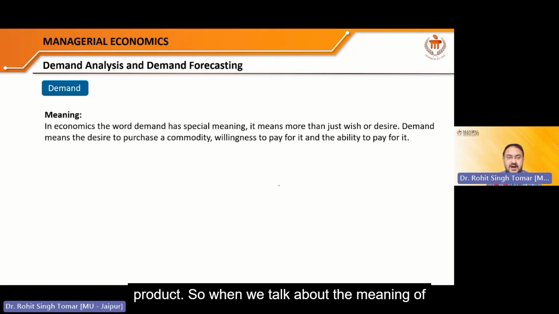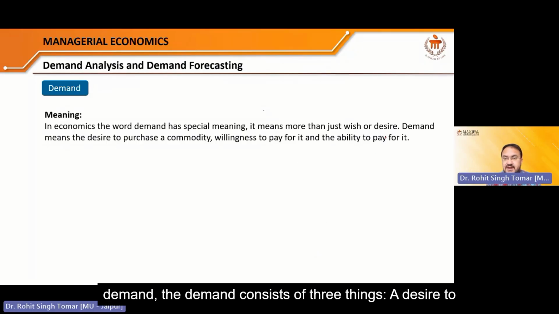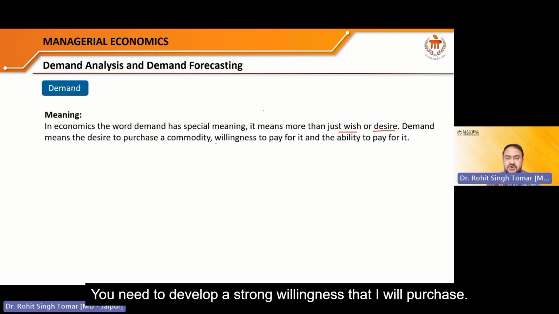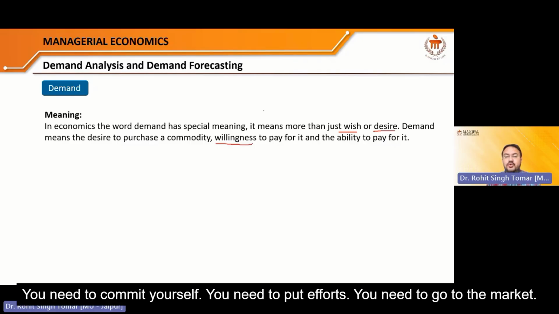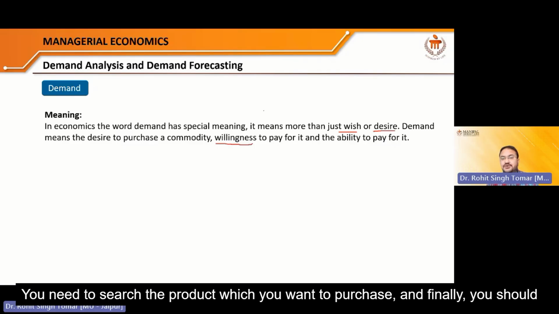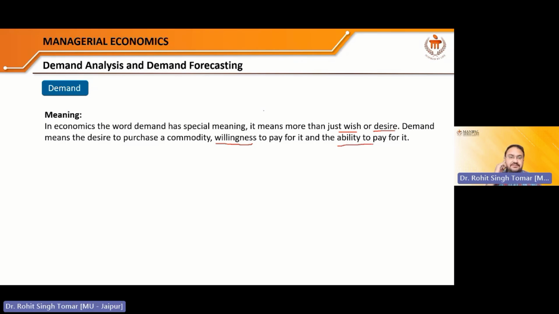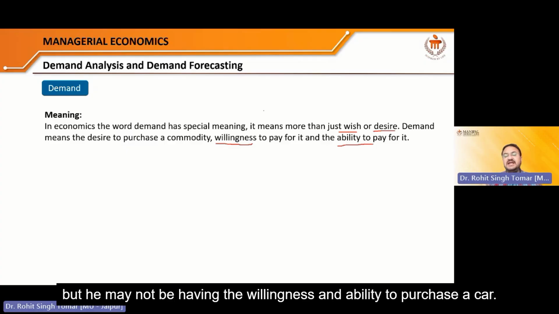So the demand consists of three things: a desire, or maybe a wish, to purchase a product. But just desire is not going to help you. You need to develop a strong willingness that I will purchase. You need to commit yourself, put in efforts, go to the market, and search for the product you want to purchase. And finally, you should have the ability to purchase. A beggar may have the desire to purchase a car, but he may not have the willingness and ability to purchase it.